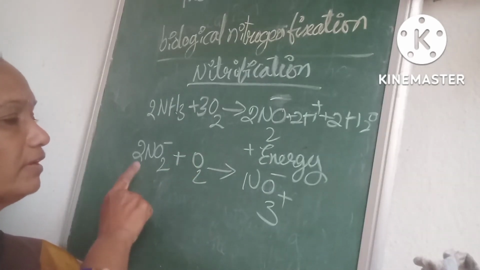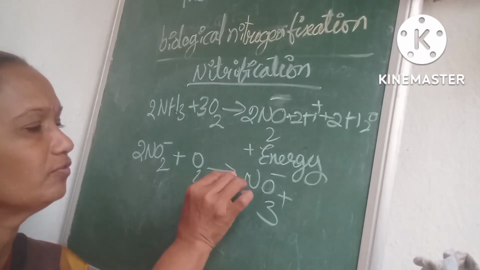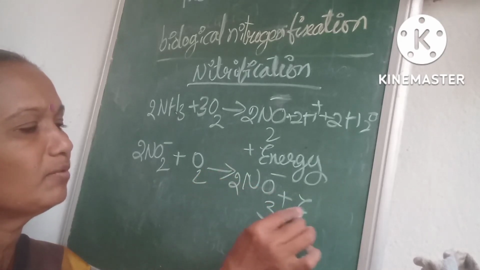So 2 molecules of nitrite give rise to 2 molecules of nitrate and some amount of energy.